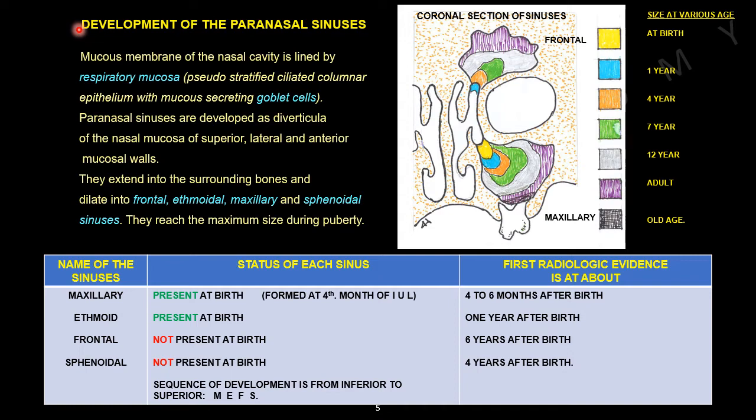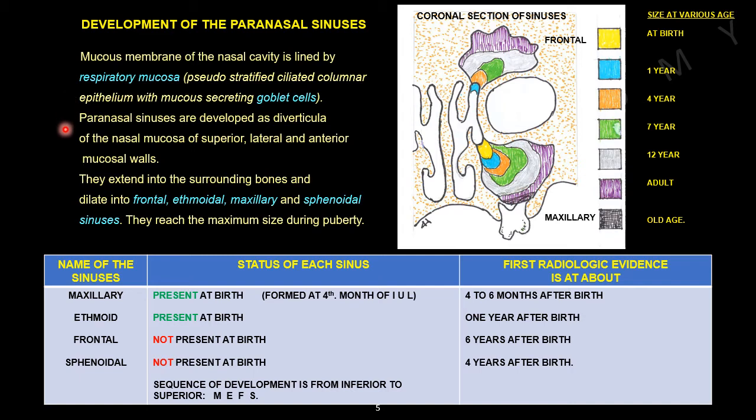Development of the paranasal sinuses. The mucous membrane of the nasal cavity is lined by respiratory mucosa, that is pseudostratified ciliated columnar epithelium with mucus-secreting goblet cells.